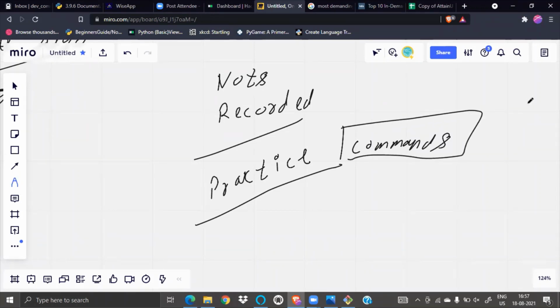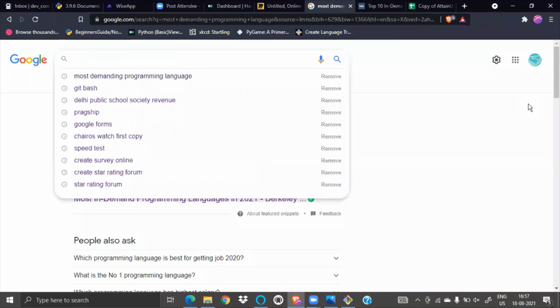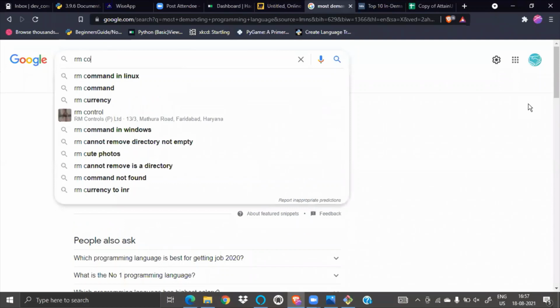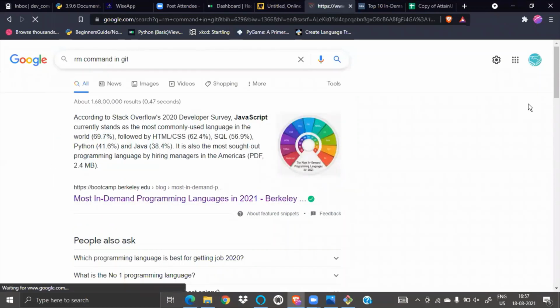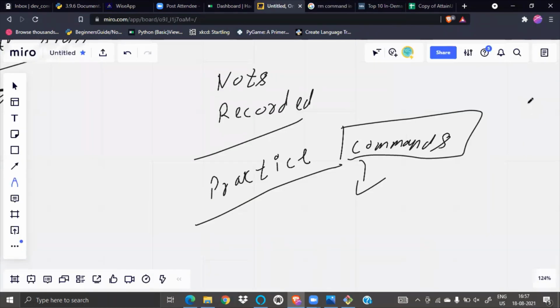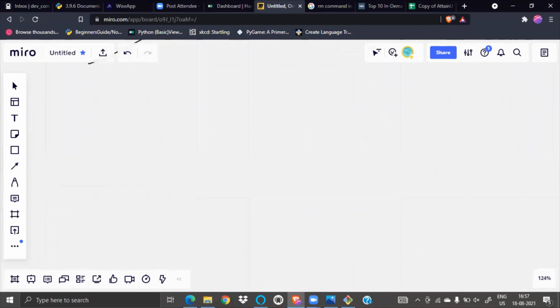If someone doesn't get anything, don't just say, "yaar kya ho gaya bhaiya." Just Google it. If I don't know the rm command, I search the rm command and see that it is for remove. Developers are not those who know everything. Developers are those who know how to make things happen. जिसको सब कुछ पता वो नहीं है डेवलपर, जिसको ये पता है कि भाई काम कहाँ से हो सकता है, ठीक है, वो है डेवलपर.